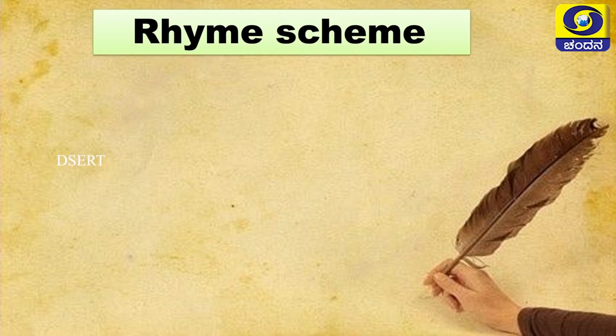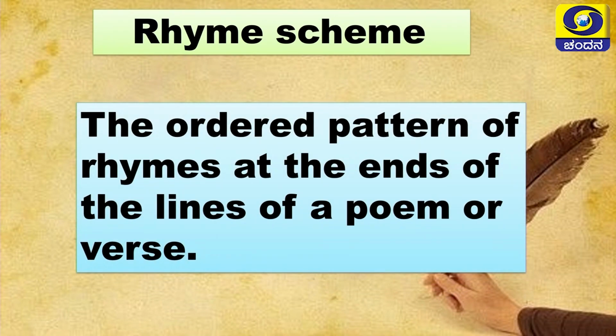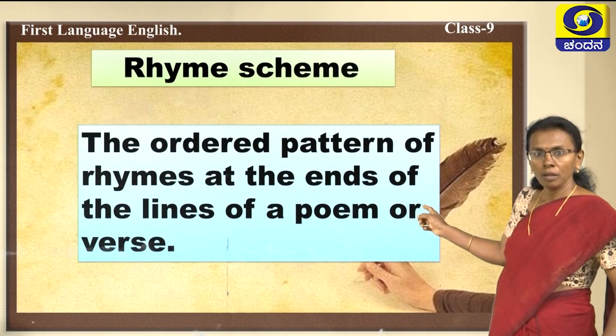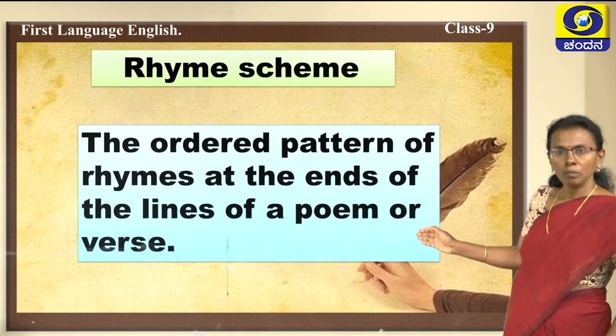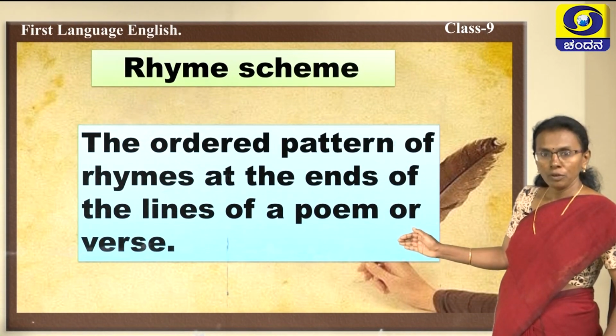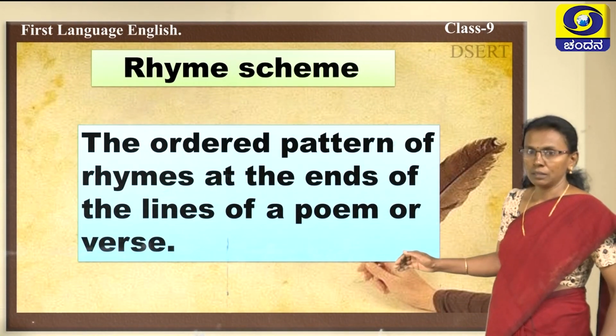Yes, children, we are coming to rhyme scheme. What is this rhyme scheme? See there, read it carefully. The ordered pattern of rhymes at the ends of lines of a poem or verse is called rhyme scheme. You might be learning it, and if you have not learned, you can learn it in this class. Okay.